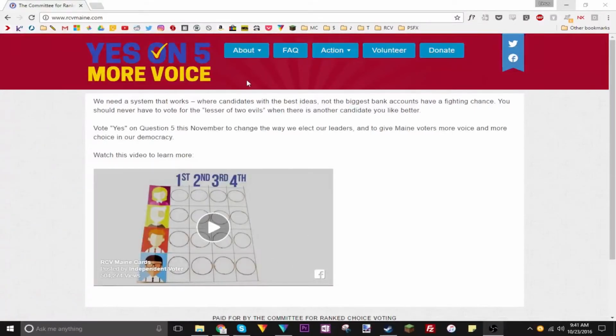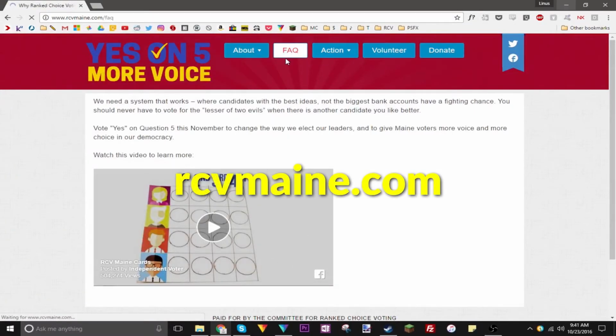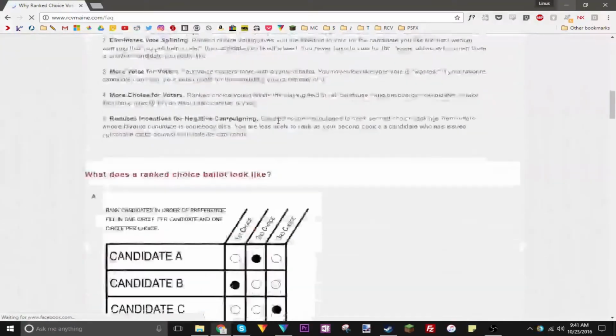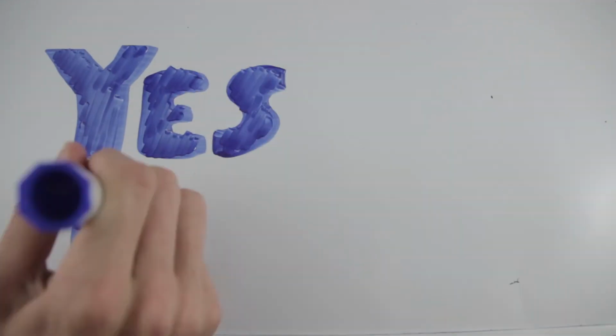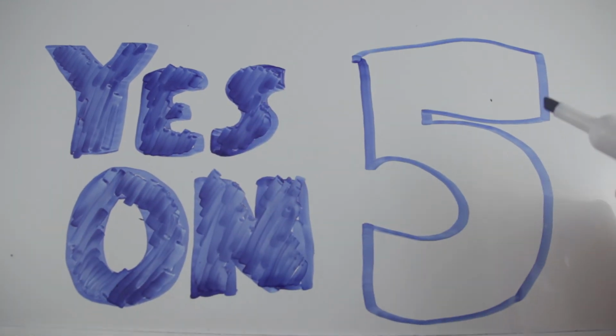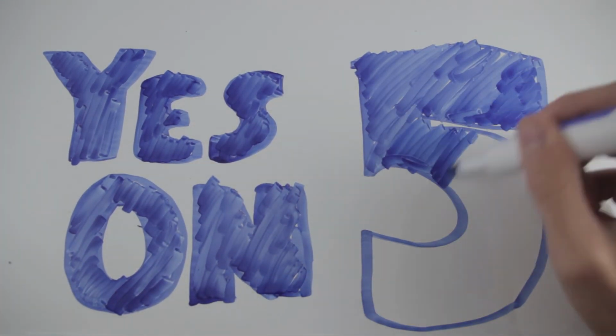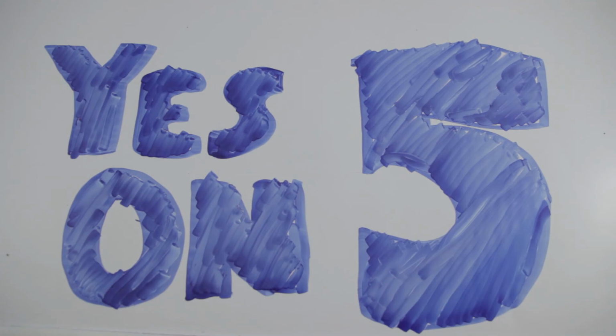If you're interested, or even if you're still not convinced, you can find a lot more information on rcvmaine.com. They have an FAQ page that answers a lot of questions you may have about ranked choice voting. If you live in Maine and are old enough to vote, please vote yes on 5 so that we can have an improved voting system that more accurately represents the people.